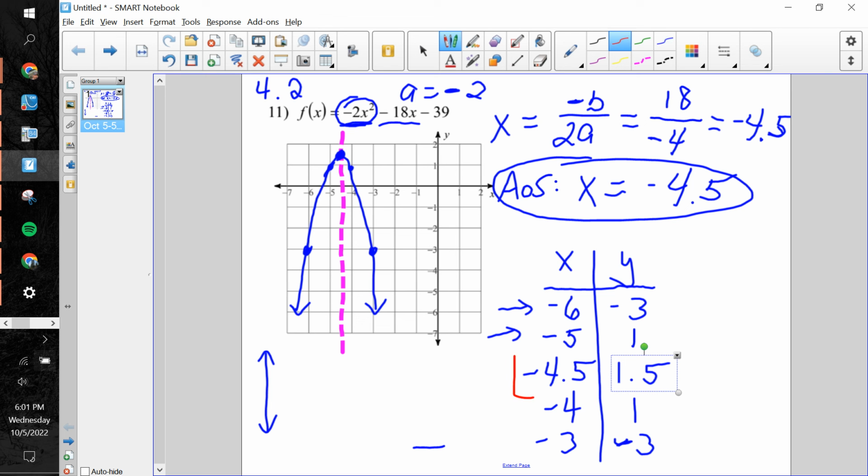And just like always, guys, there's your vertex standing alone. A downward opening parabola doesn't have a minimum value. It goes down forever on both sides, but it does have a maximum value right there. And sure enough, that 1.5 is the highest y value you will find in your table. And it should have symmetry around the vertex, 1 and 1, -3 and -3. So even though we've got some ugliness right here because of the decimal, this still does what every quadratic function out there should do.